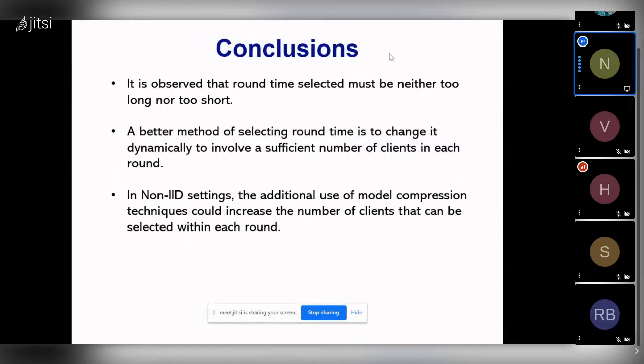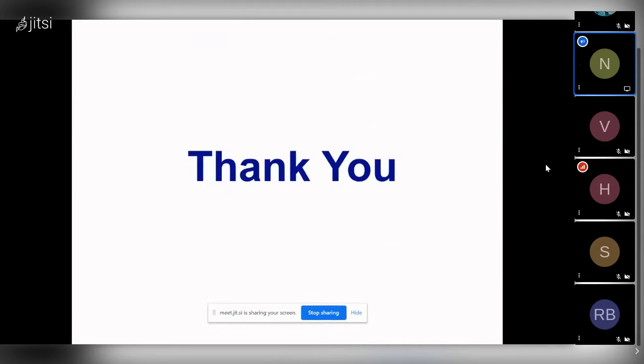In this paper, they have also mentioned that a better method for selecting the round time can be to change it dynamically. However, they haven't discussed much about this. Additionally, they've also mentioned that in non-IID settings, we can use model compression techniques to increase the number of clients and improve the accuracy. So this is about this paper.